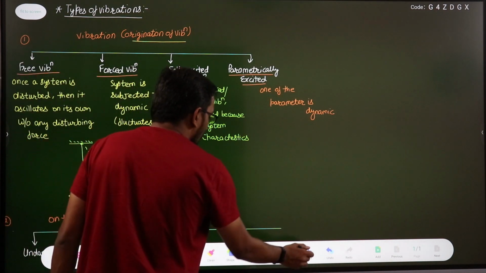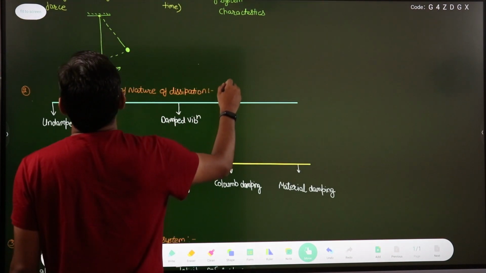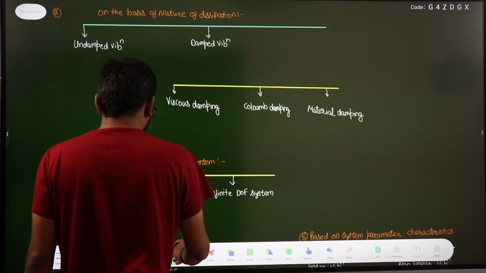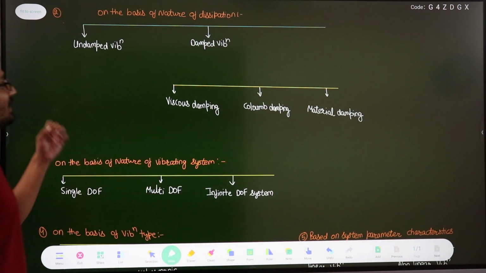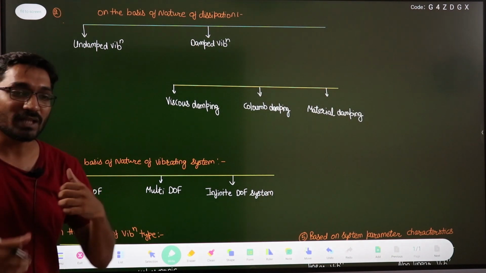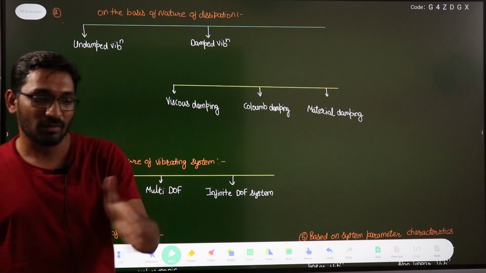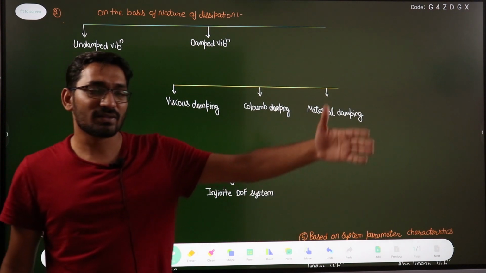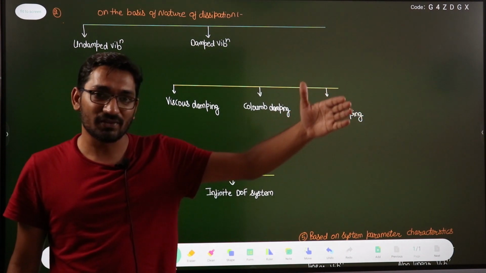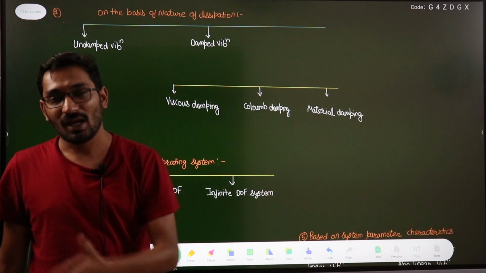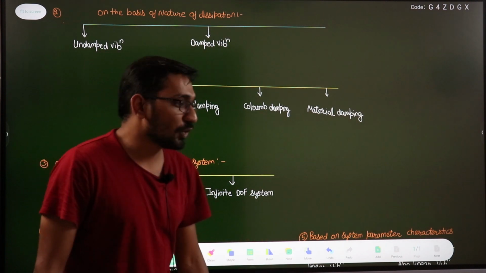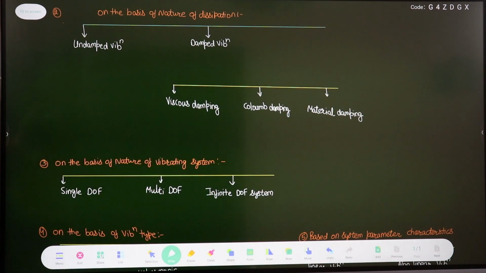Next classification, if we go about the types of vibration, the second classification will be on the basis of nature of dissipation, how the energy will be dissipated, right? Suppose a pendulum is oscillating, then this pendulum will have some energy. At its extreme position it has potential energy, at its equilibrium position it has kinetic energy, and some mechanical energy is there with this pendulum system. So we have to discuss the various ways in which the energy will be dissipated.